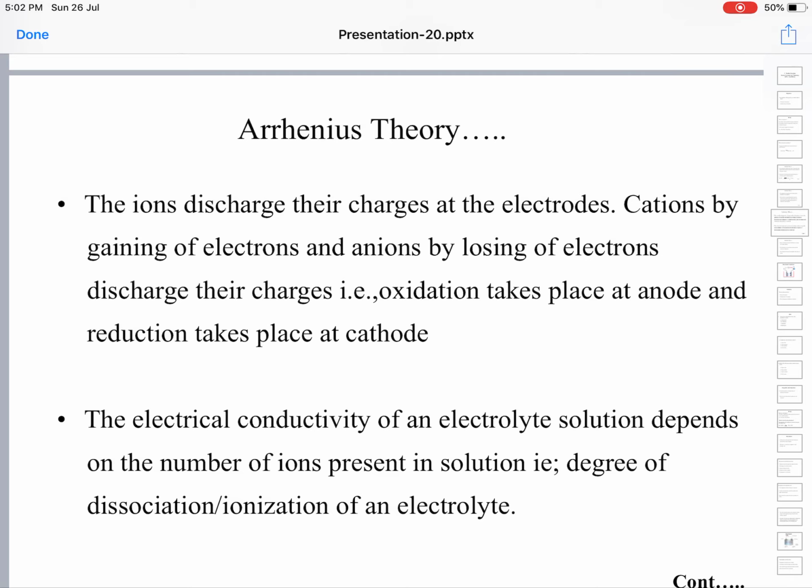So anions undergo oxidation. Oxidation takes place at the anode. Likewise, cations are gaining electrons at the cathode, so reduction takes place at the cathode. So ions lose their charges at the electrodes, and the ions are discharged at the electrodes from the electrolyte solution.